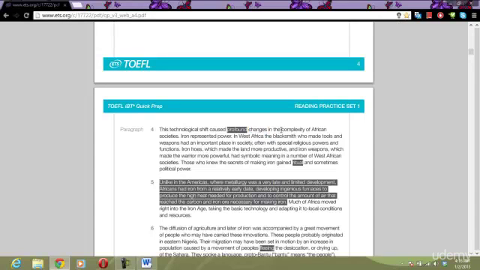So there's a change in the complexity, making it more complex. That word profound is going to be attached to some change, making something complex, or changing in the complexity. That's what profound is going to be related to.